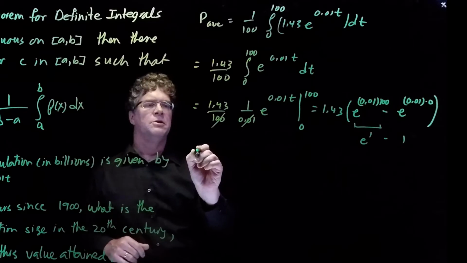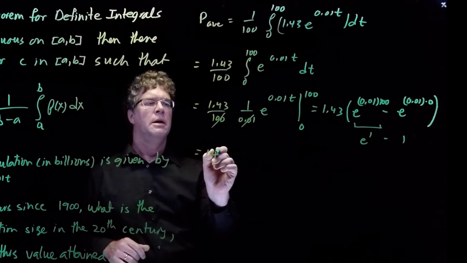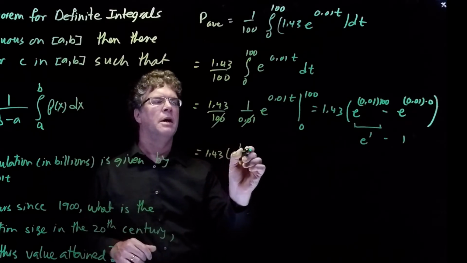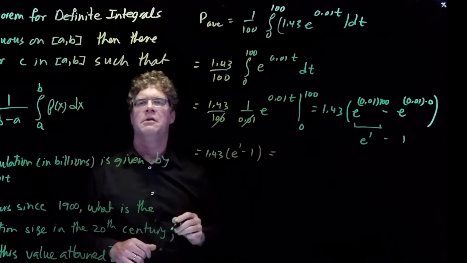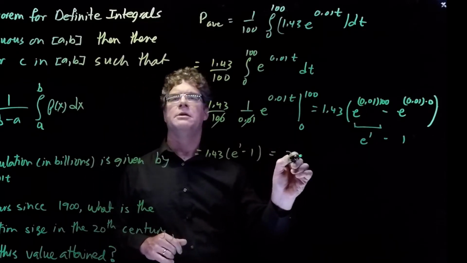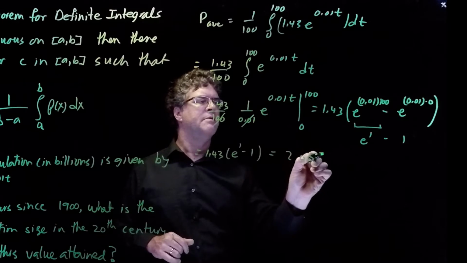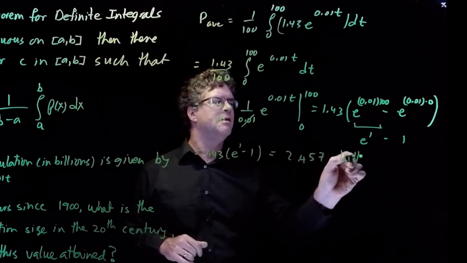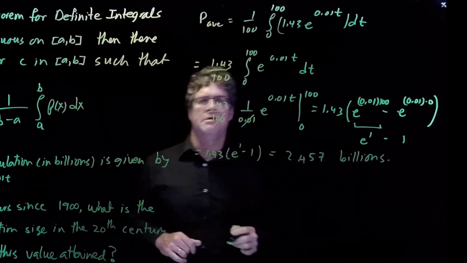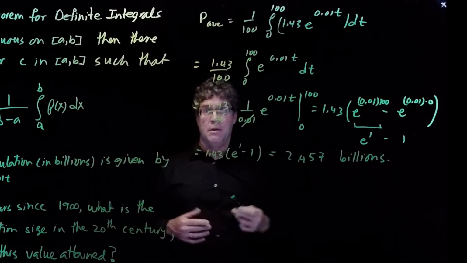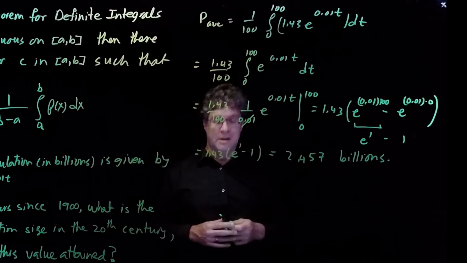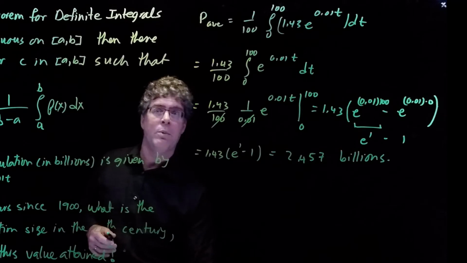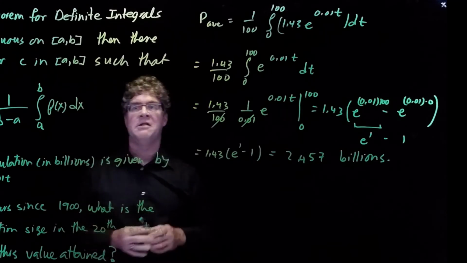So this is equal to 1.43 times (e to the 1 minus 1), and that turns out to be 2.457. Of course, that's in billions. That was the average size of the world population in the 20th century, considerably less than it is right now.